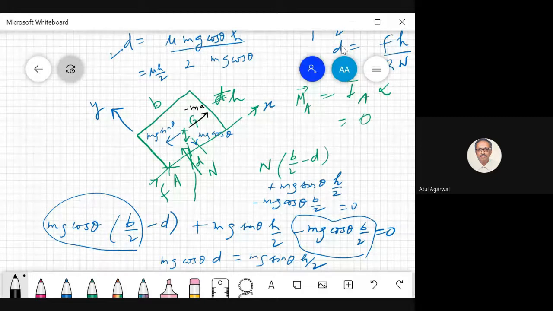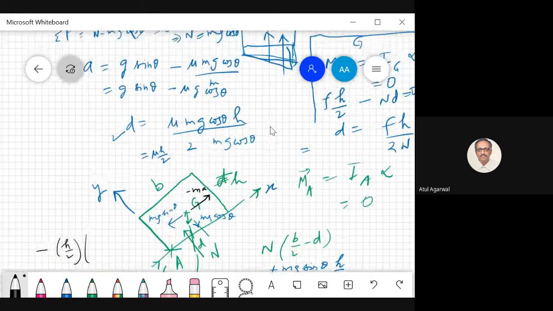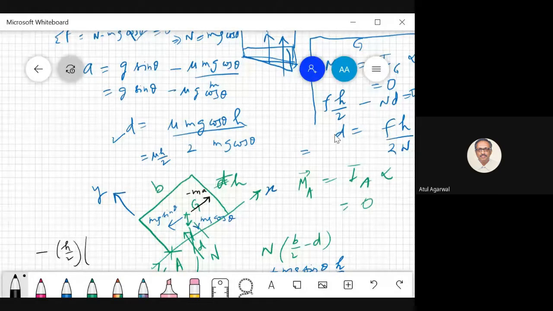Now I want to add the moment because of this force also to my equation of rotational motion. So what will be this moment? It is going in this direction, so it will be a clockwise moment, so minus value. Whatever is this force into h by 2. What is this force? Frictional force. Sorry, this inertial force is m into g sin theta minus mu g cos theta.